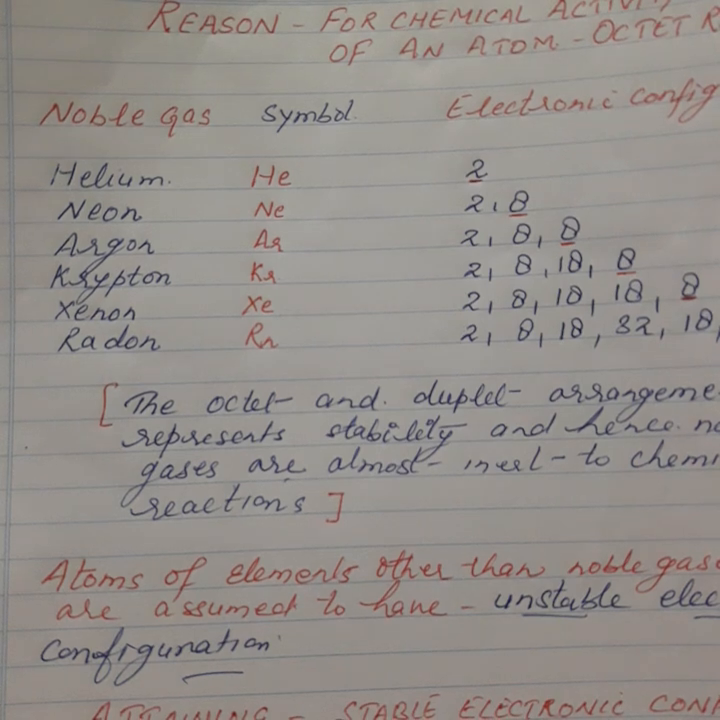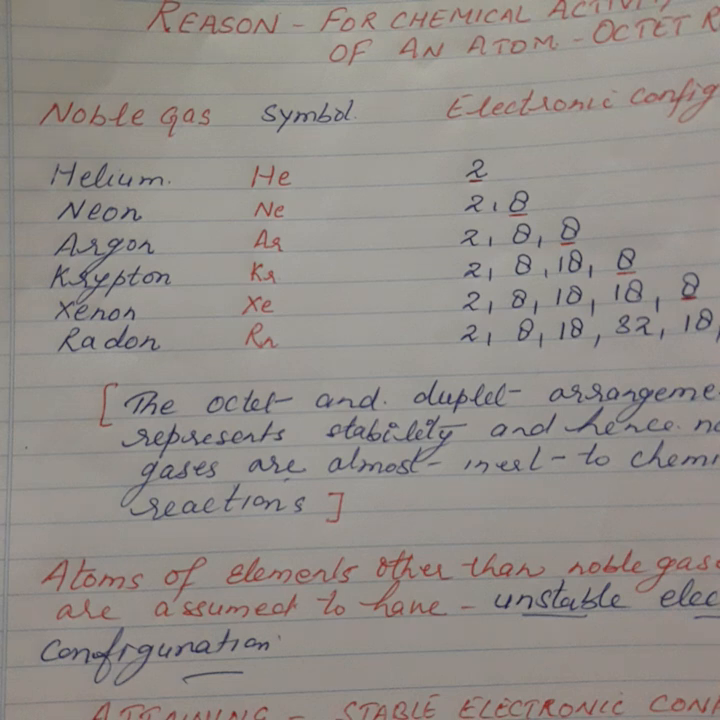Good morning everyone. Today we will study the reason for chemical activity of an atom. So before starting, you should know what valence electrons are. Electrons present in the outermost shell are known as valence electrons, and the chemical properties of elements are decided by these valence electrons, since they are the ones that take part in any chemical reaction. So valence electrons will decide the nature of an element, whether it will be reactive or non-reactive.